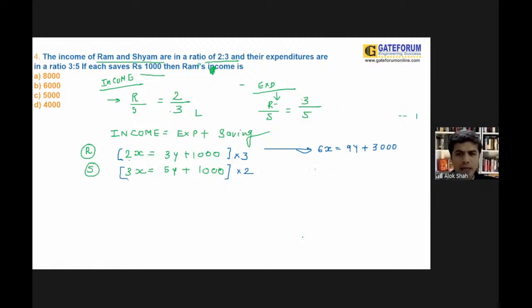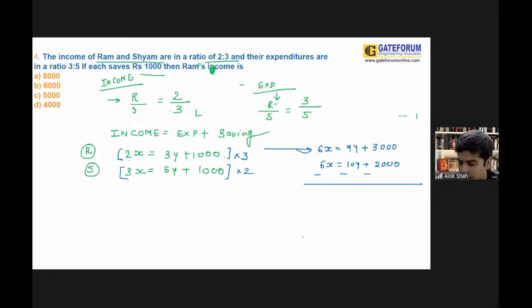And for Shyam, 6x = 10y + 2000. Then you are following the process of subtraction.